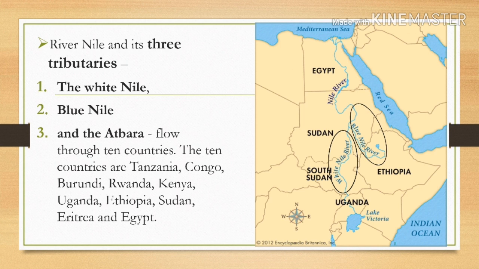The River Nile has three tributaries. Number 1, the White Nile River. Number 2, the Blue Nile River. You can see that on the map here. And the Atbara, which flow through 10 countries. The 10 countries are Tanzania, Congo, Burundi, Rwanda, Kenya, Uganda, Ethiopia, Sudan, Eritrea, and Egypt.